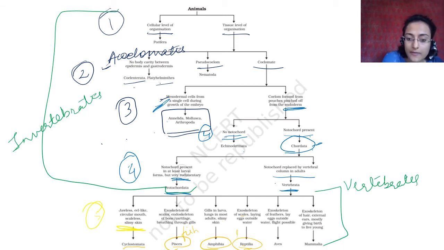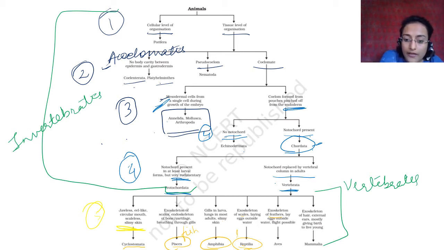All reptiles here. Aves: exoskeleton of feathers. Feathers also give exoskeleton. Birds have a thin hollow bone, and because the bone is hollow, they are very light. That is why they can fly.